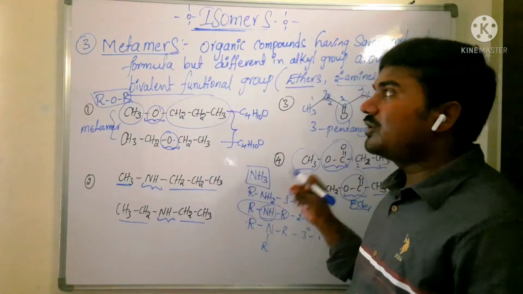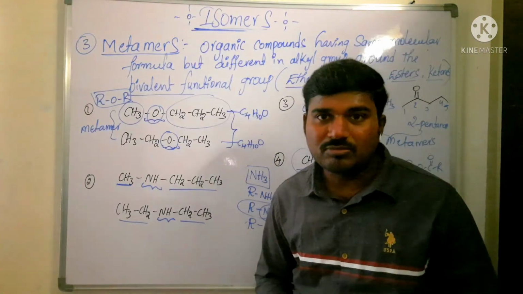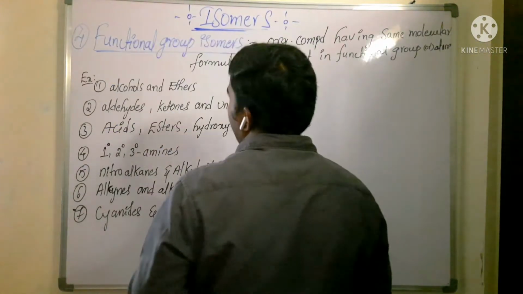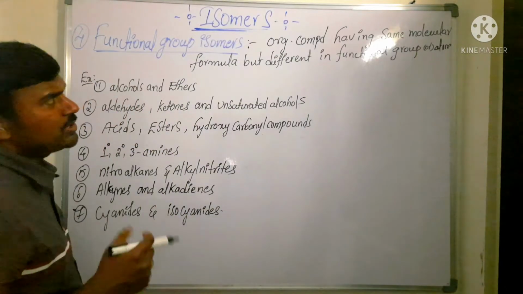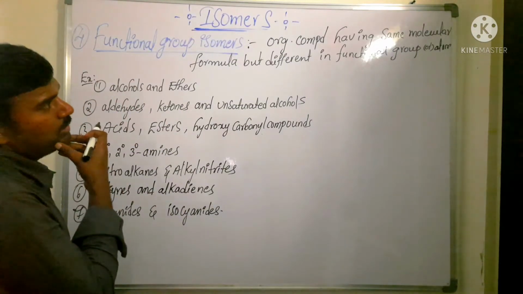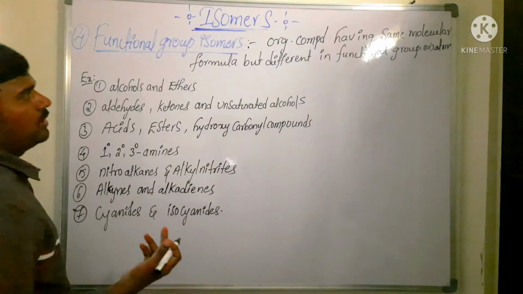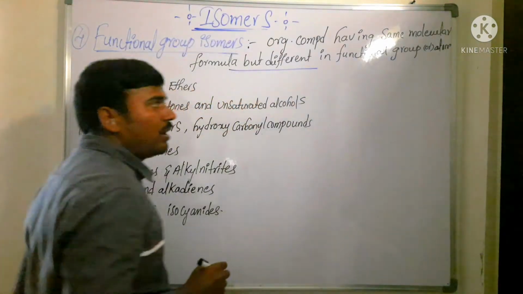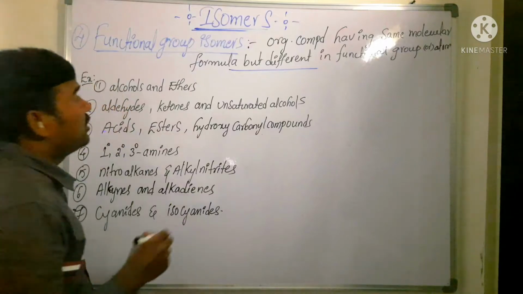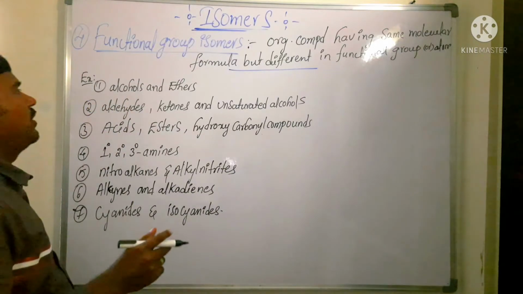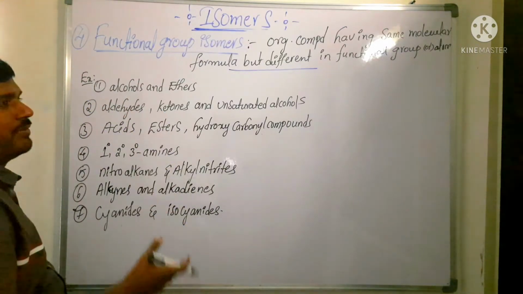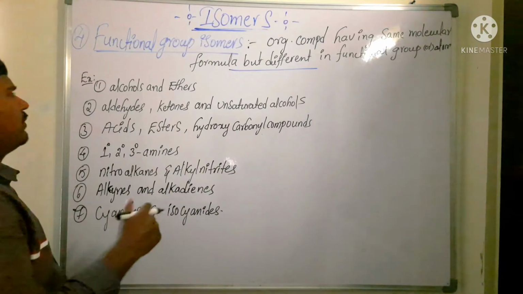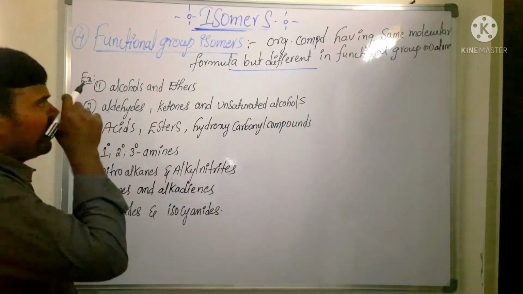Now next we are going to see the functional isomer. Next one is functional group isomer. What is meant by functional group isomer here? Organic compounds having the same molecular formula but differing in their functional group or functional atom are said to be functional group isomers. Now we will see the list of some examples here. 7 types of examples are there. For each one we will discuss more examples.